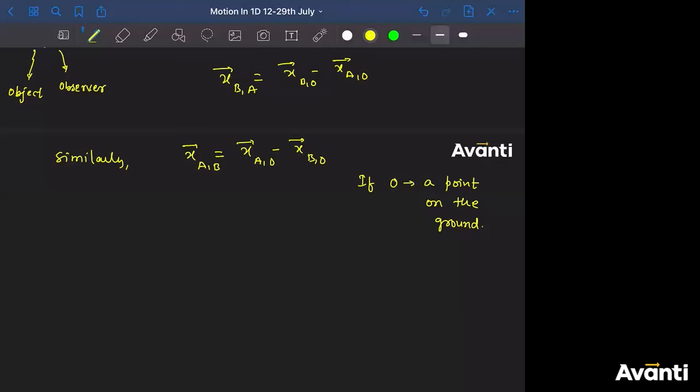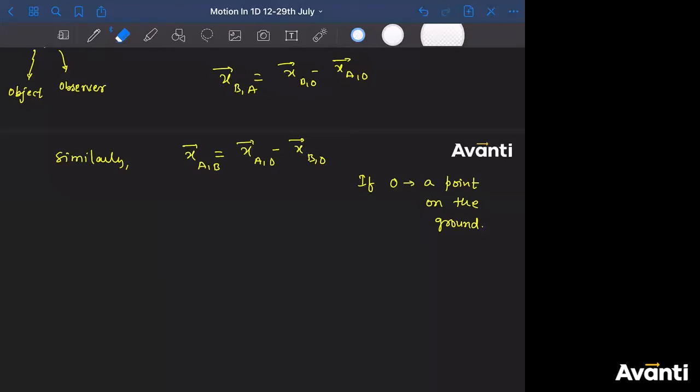Now, if I ask you, what will be the velocity of A with respect to B? How will you get it? How do you write this, guys? Can I say, if I differentiate this equation on both the sides? Let me first ask you the displacement, then we will go to velocity.